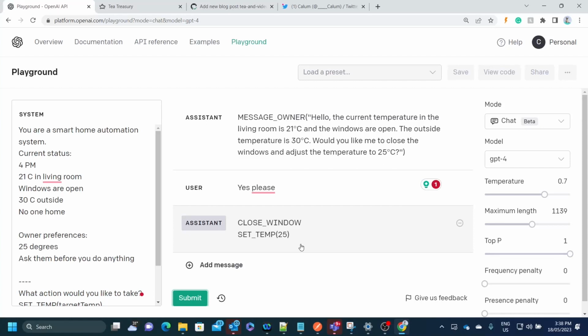So that's sort of like a proactive smart home automation system where rather than the user having to either program in what time schedule they want to set the air conditioner or have to look up themselves, what's the current temperature? Oh, I don't like that. It's too cold. I'm going to have to increase it. It can actually just proactively message the owner, get confirmation, and then activate the required commands that could integrate with something like Control 4. By the way, check out the SSW rules to Control 4 for more information on that, or some other home automation system.